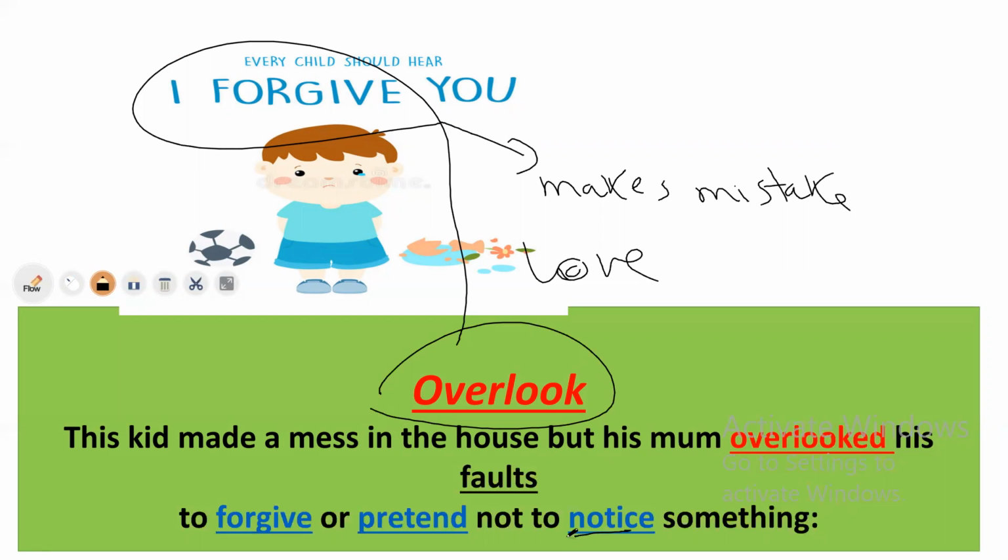Overlook. Some teachers in classes, and this happens to me sometimes, sometimes I'm not strict all the time. Sometimes there is a person who is tired, he sleeps, he doesn't write. Sometimes I overlook. I pretend not to see him, or I pretend not to look at him. So at last I forgive him. How can I express this? I say I overlook you, I overlook your mistakes. Because I love you, I respect you, and so on. I give you another chance.